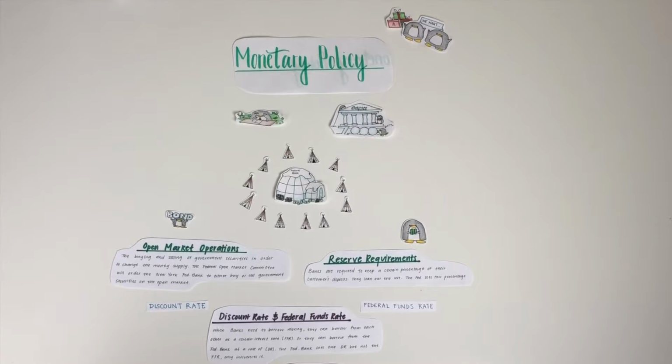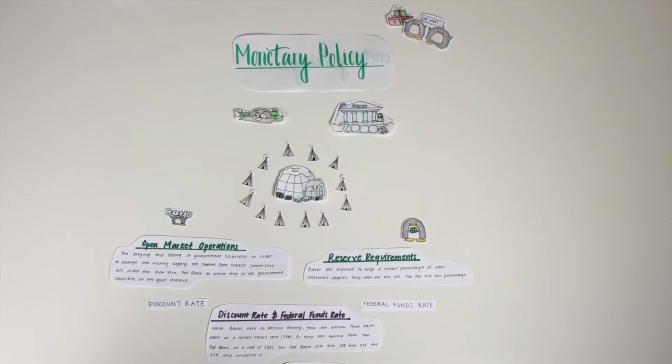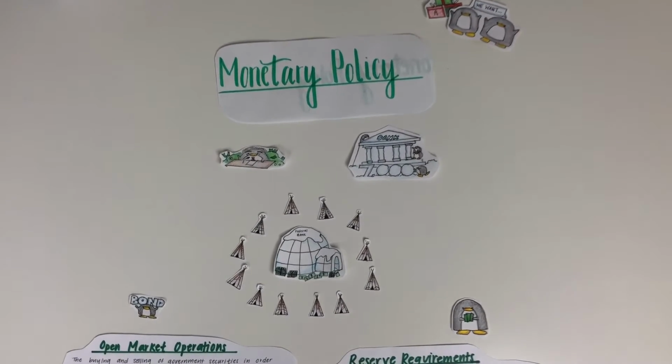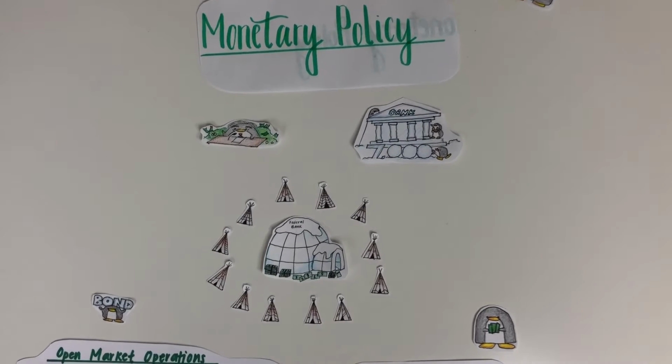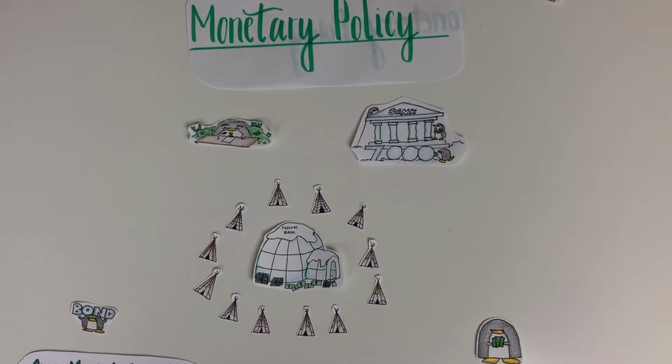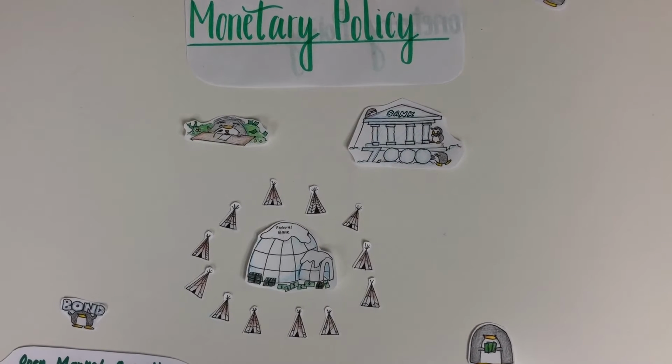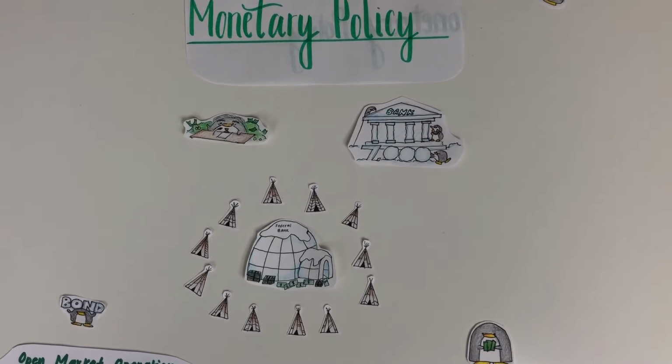So now we have monetary policy. Monetary policy is where the Federal Reserve System takes actions to influence the level of real GDP and the rate of inflation in the economy. The people involved with the federal bank are the 7 Board of Governors, the Federal Open Market Committee, 12 federal banks and 25 branches, and several thousand member banks.